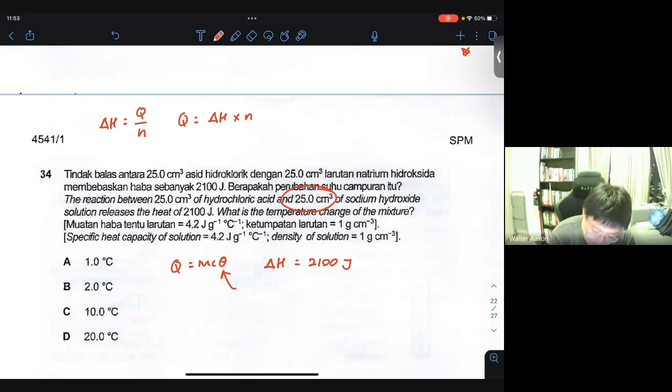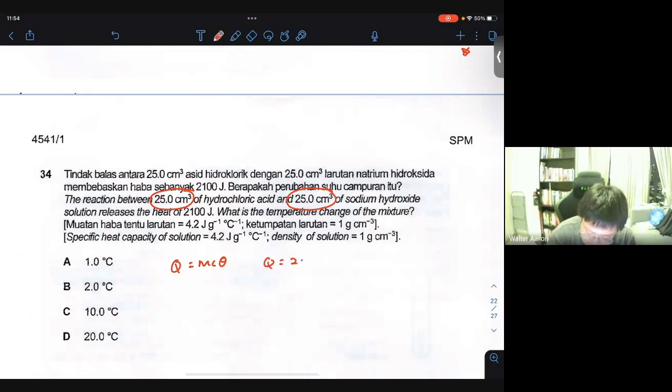I think this one, they didn't ask you for delta H because they didn't give you the number of moles. You can see here, the reaction between 25 cm cube and 25 cm cube, but they didn't say the molarity. So most likely what it's trying to do here is, like I said just now, they're trying to get your Q only, so no delta H. So supposedly Q is 2,100 joules.